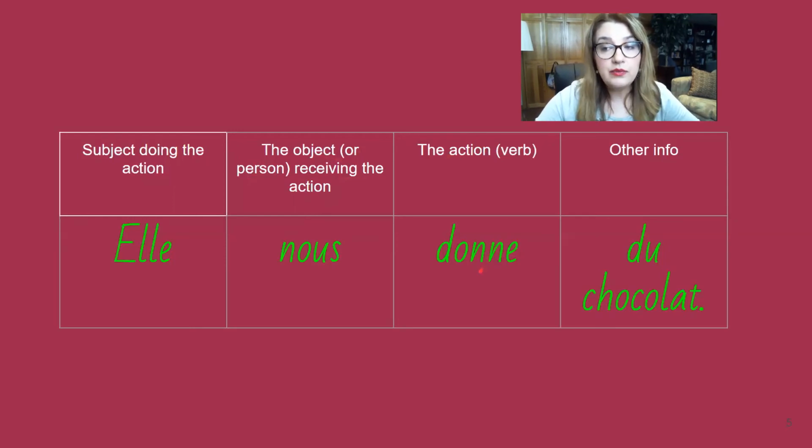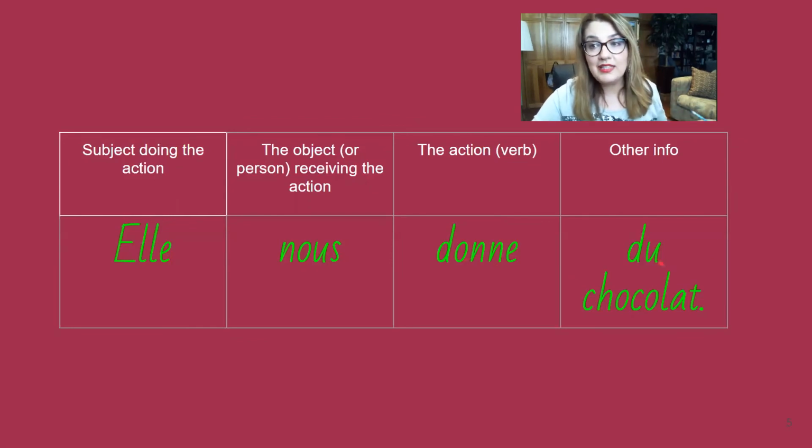And the action is the verb, and the other info comes after the verb, which is the rest of the sentence. So, elle nous donne du chocolat. She is doing the action of giving. Elle donne. And she's giving to who? Nous, to us, à nous. So, subject, object, verb. Elle nous donne quoi? And the rest of the sentence is du chocolat.